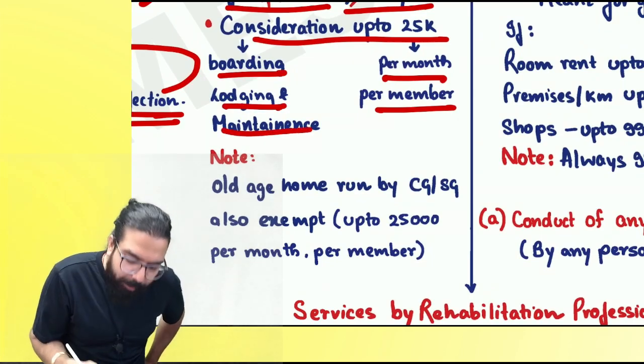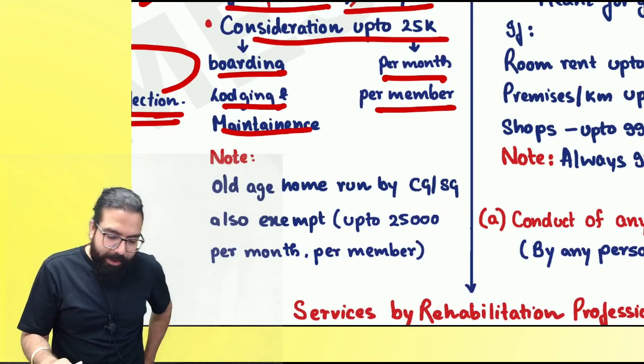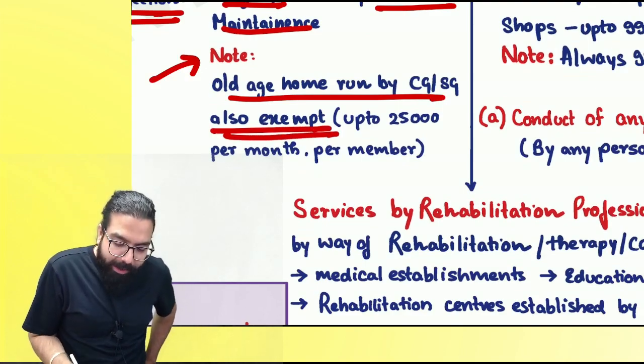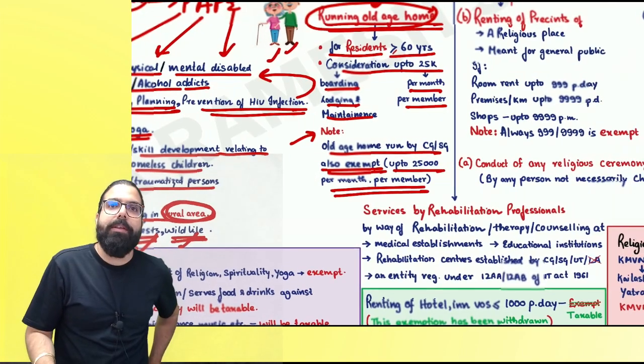Sir, boarding, lodging or maintenance, for this the amount is being charged. Then they are going ahead and telling that an old age home can be run by central government or state government also, and that will be exempt up to 25,000 per month per member.